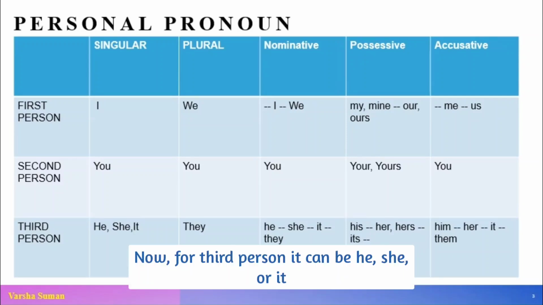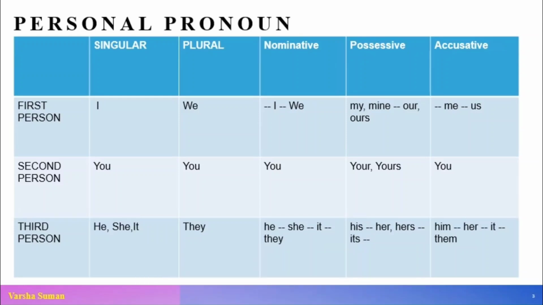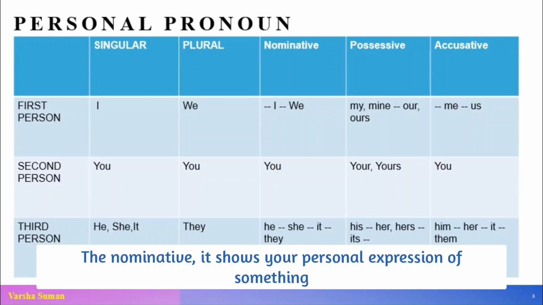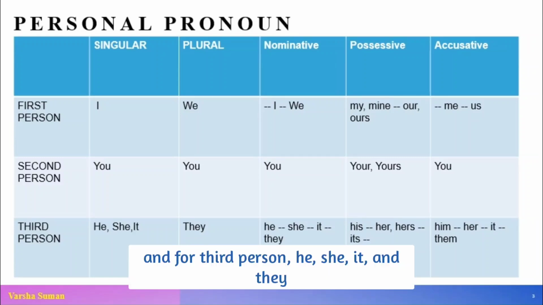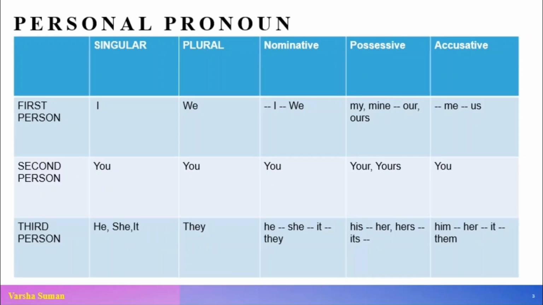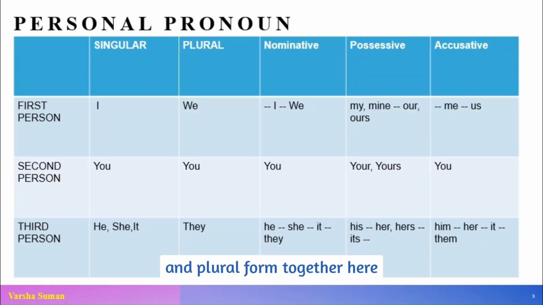Now for third person, it can be he, she or it, and the plural form of these 3 can be they. The nominative shows your personal expression of something. So I and we, then for second person you, and for third person he, she, it and they. I am taking the singular and plural form together here.